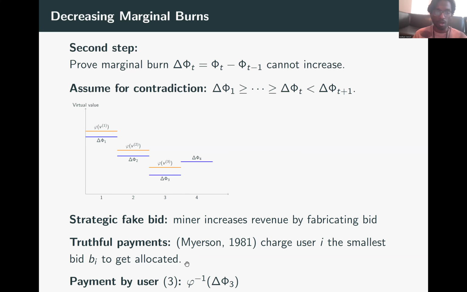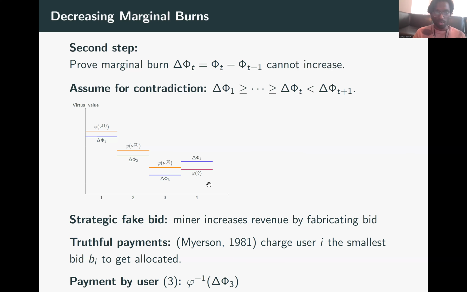So here we'll argue that the smallest bid is phi inverse of delta phi 3. So why is that the case? Now look at phi of v1. The miner will want to include the highest valued user because phi of v1 minus delta phi 1 is positive. Similarly, phi of v2 minus delta phi 2 is also positive, and therefore the miner will want to include the first 2 bids come what may. So now, in order to allocate the third bid, the smallest that the third user will have to bid, it will have to beat its virtual value in comparison to delta phi 3. So its virtual value must be more than delta phi 3, which happens at phi inverse of delta phi 3. So the smallest bid that user 3 will have to pay is phi inverse of delta phi 3.